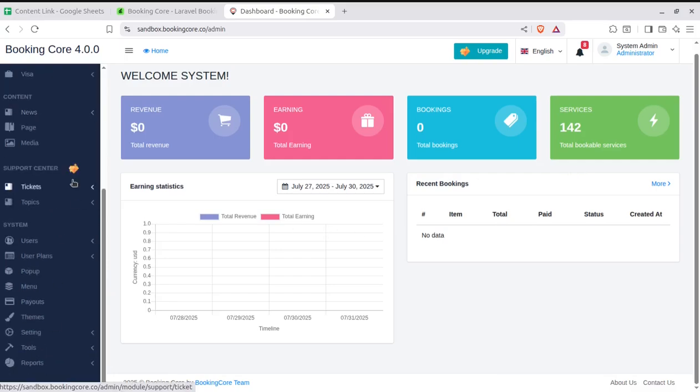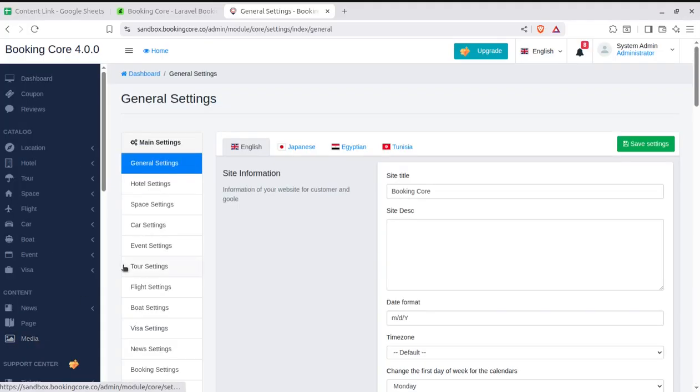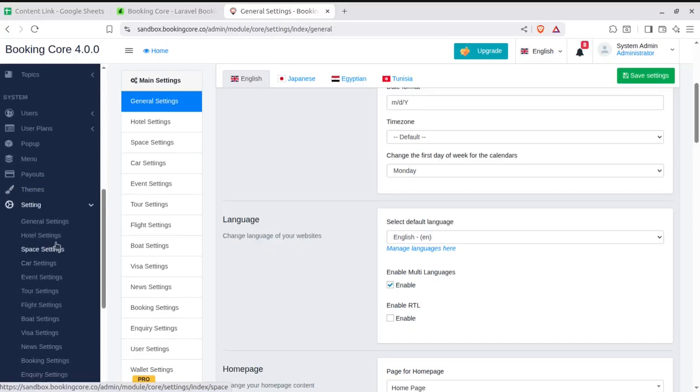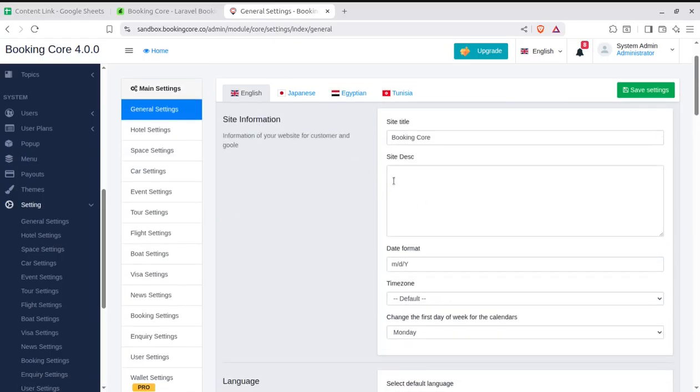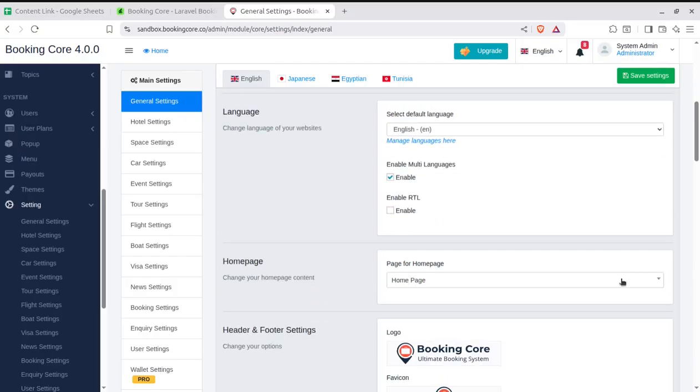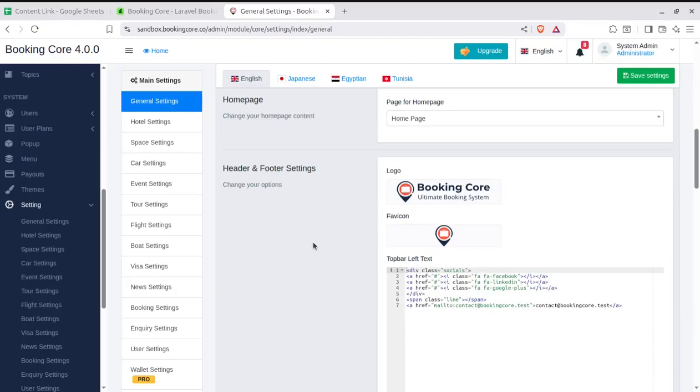Okay. So now, since it is the very first login, let us assume you are onboarding on the system and you are the owner of the solution. So the first thing that you need to do is the settings, and the settings is the first screen. In the general settings, we have all the controls, like we can rename the solution, we can put the site description, we can change the language, you can offer the solution in multiple languages. Of course, you can change the logo and all such basic things.